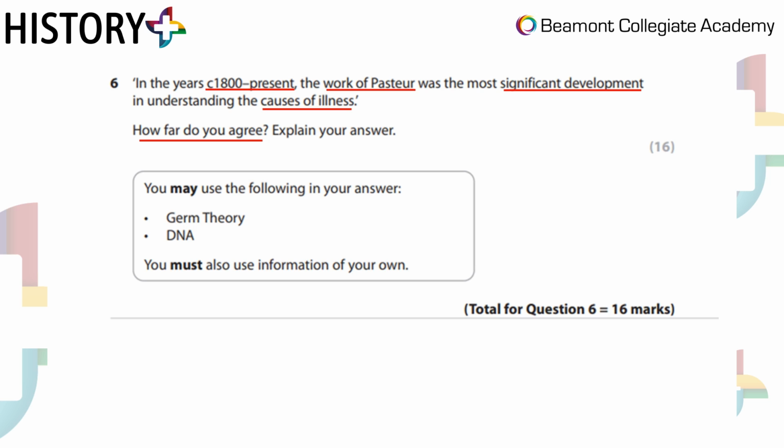If you write outside of that time period, you are not answering the question, and you won't lose marks, you just won't gain them. Say if you've already got 10 marks, the examiner won't go, right, they've written something wrong there, so I'm going to deduct 2 marks. It just means you won't get any more marks if you're writing outside of the time period. So that is, you know, late industrial period to the modern day.